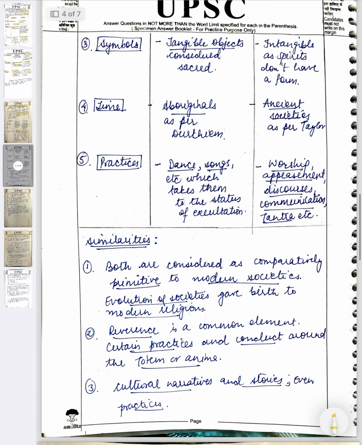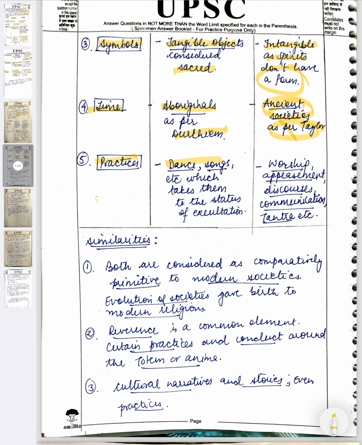Now let's see. So symbols are tangible objects which are considered sacred. Now intangible is spirits, so they don't have any form. Now what is the time? Here aboriginals are considered through Durkheim, and here ancient societies as per Taylor. And what are the practices?